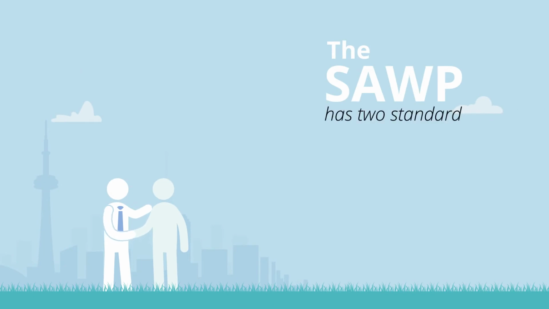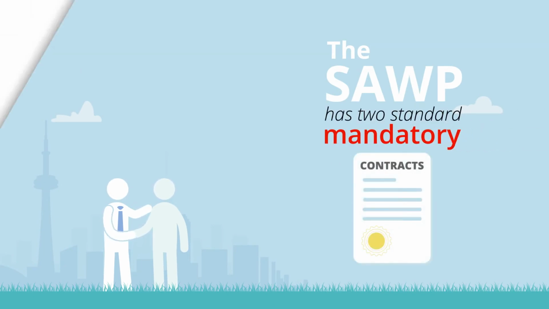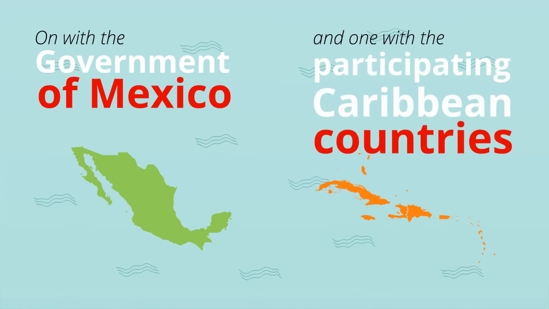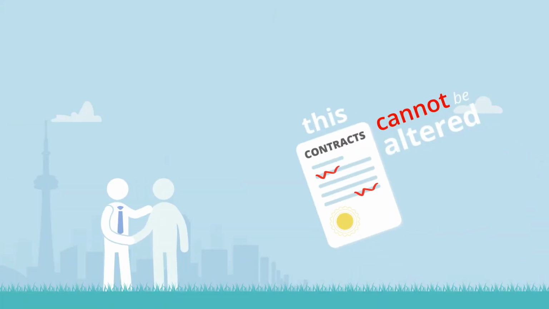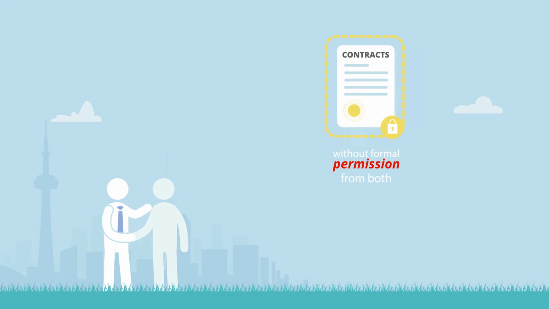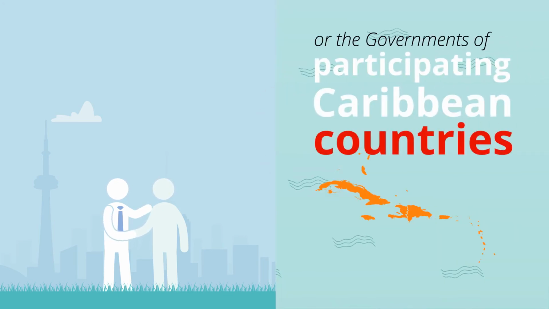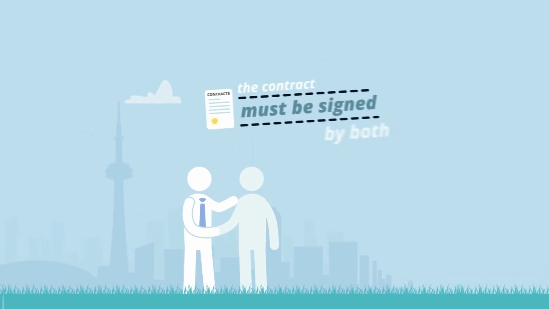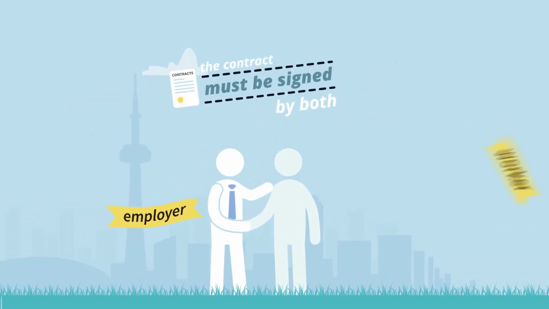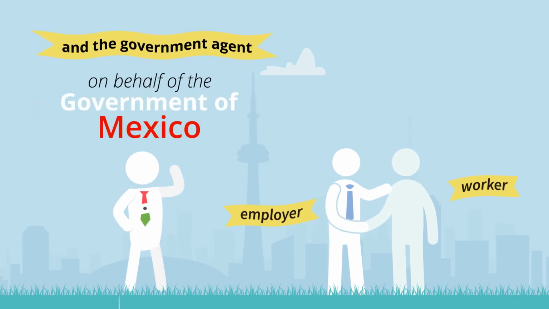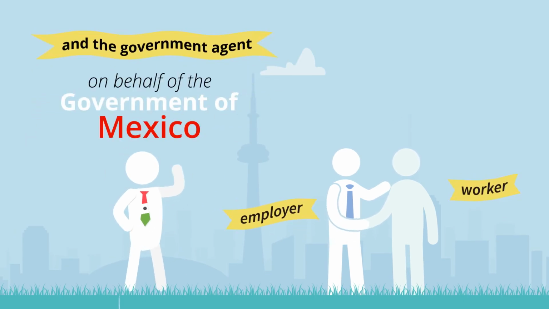The SAWP has two standard mandatory contracts, one with the Government of Mexico and one with the participating Caribbean countries. These contracts cannot be altered without formal permission from both the Canadian and Mexican government or the governments of participating Caribbean countries. The contract must be signed by both the employer and the worker and the government agent on behalf of the Government of Mexico or the governments of participating Caribbean countries.